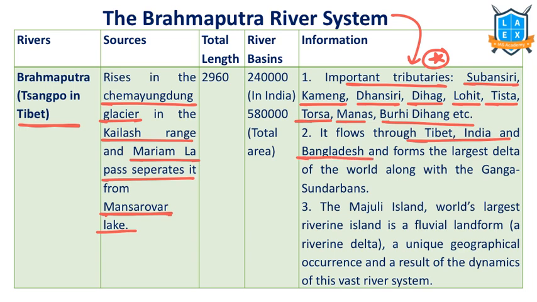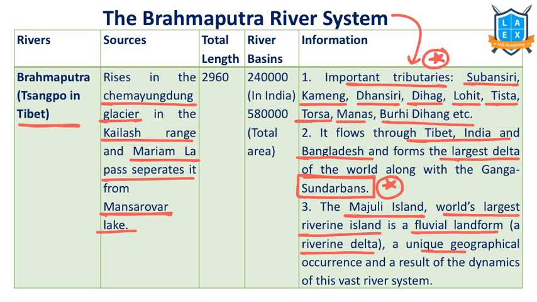From India it flows into Bangladesh. It forms one of the world's largest deltas, known as the Sundarban Delta region. This region is also famous for mangrove forests. Majuli Island is important. Majuli Island is the world's largest riverine island, which is fluvial. Fluvial means a riverine delta form. It has a unique geographical occurrence because of the changing river system.